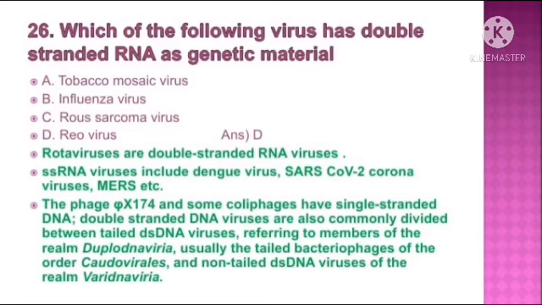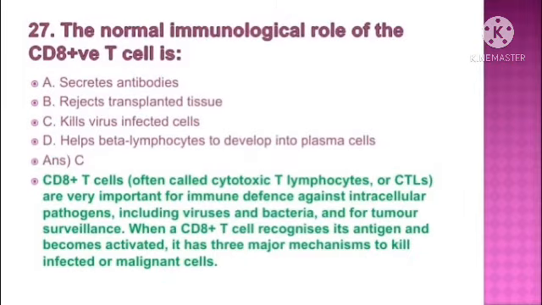Double-stranded DNA viruses are also commonly divided between tailed double-stranded DNA viruses, referring to Duplodnaviria, usually the tailed bacteriophages of the order Caudovirales, and non-tailed dsDNA viruses, the Varidnaviria.